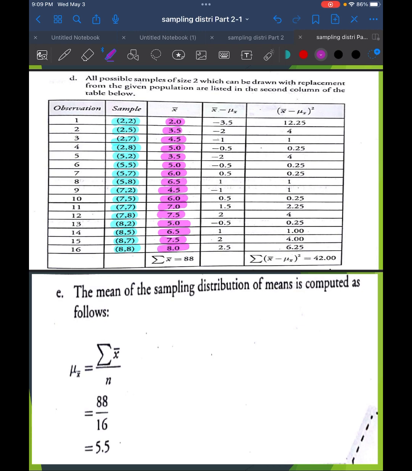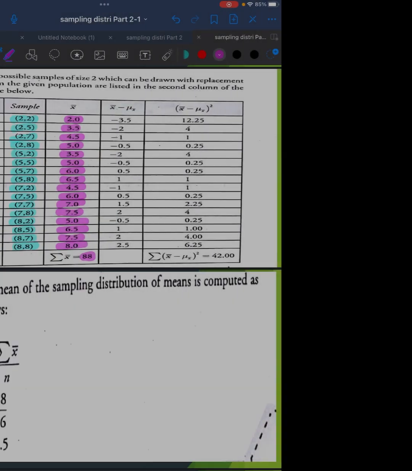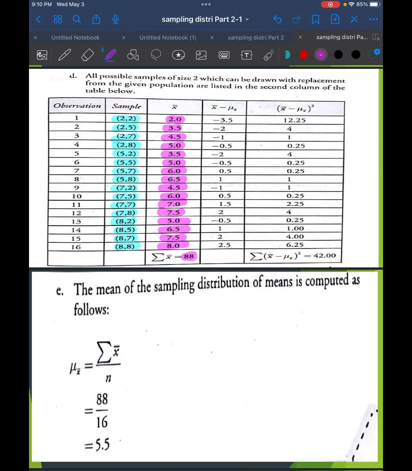Getting the sum, that is now equal to 88. So therefore, for letter E, the mean of the sampling distribution of means is computed as 88 divided by 16 observations, and that is 5.5.